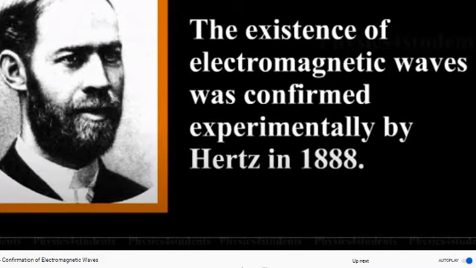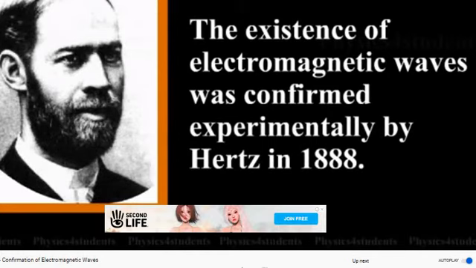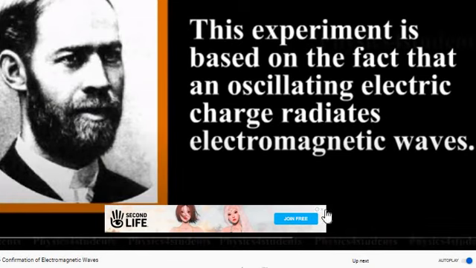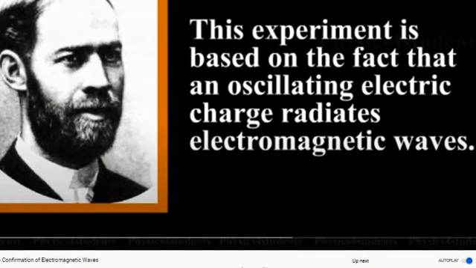Okay, so here I have got some more information about the Hertz experiment. As I told you, the existence of electromagnetic waves was confirmed experimentally by Hertz in 1888. That we have discussed already, and we know it very well. This experiment is based on the fact that oscillating electric charges radiate electromagnetic waves.